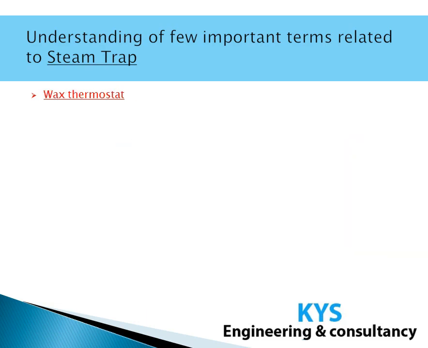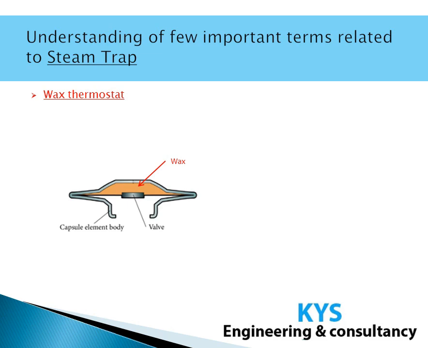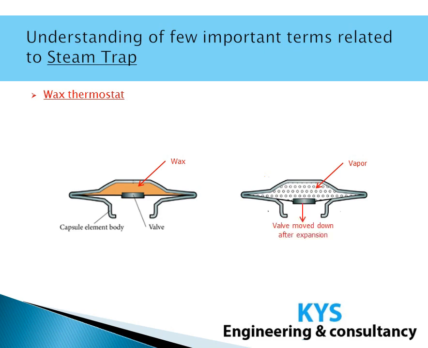Wax thermostat. In this there is a capsule, a kind of mechanical enclosure which is filled with wax. This wax will get vaporized after heating. Due to this, there is expansion of the capsule, which in turn moves the valve attached to it, and this way it will close or open the valve. So this is how a wax thermostat works.